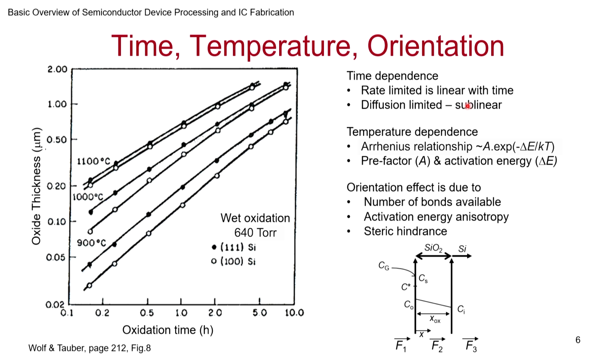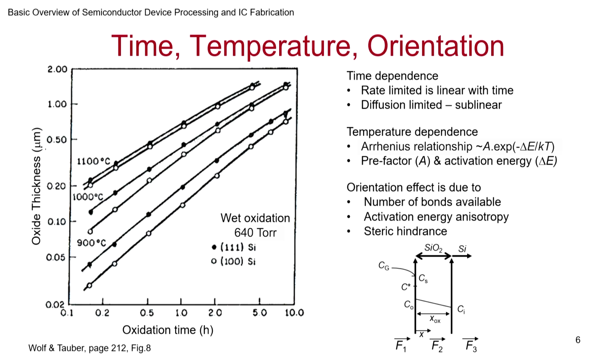The other point that you should remember from the above is that with time, the rate of change of oxide growth is either linear in the initial stages or it will be sublinear. Okay, it won't just be a runaway process. On the other hand, if the temperature changes by 10 degrees, it's not going to change by the fraction of the temperature change, not the delta T versus T. That fraction is going to be changing exponentially because it's in the exponent of this Arrhenius relationship, correct? So that's the key takeaway I want you to have from this slide.